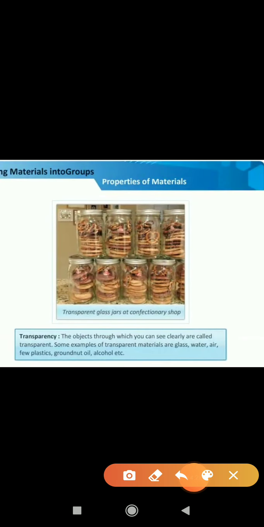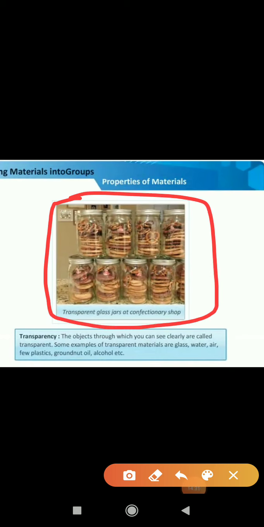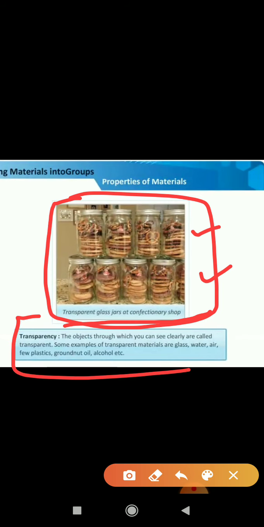In this diagram you can see many glass bottles kept here, and many food materials kept inside transparent glass jars at a confectionery shop. What is transparency? Let's read this box.